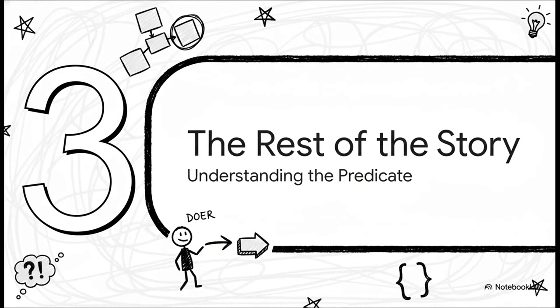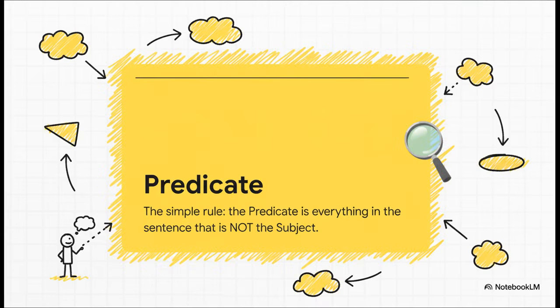All right, we've got our star of the show, and we've got the action's receiver. So, what about everything else in the sentence? That brings us to our third and final key. It's called the predicate. Now, predicate might sound a little fancy, a little technical, but trust me, the rule for finding it is the easiest one yet. You ready? Once you find the subject, everything else, literally the entire rest of the sentence, is the predicate. That's it. It's the part that tells you what the subject is or what it's doing.